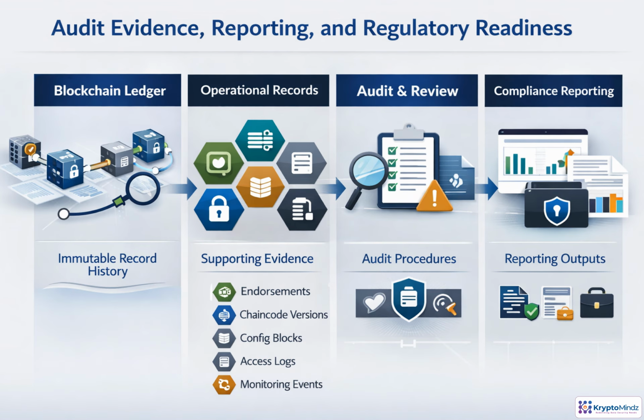Auditability in Fabric starts with the ledger, but it does not end there. Transaction history provides traceability and non-repudiation, while operational records explain how the network was configured, accessed, deployed, and monitored. These sources should be retained in an evidence repository and tied to repeatable audit procedures: reviews, exception handling, control testing, and regulator requests. Reporting then translates the evidence into accurate, privacy-aware outputs for each audience.